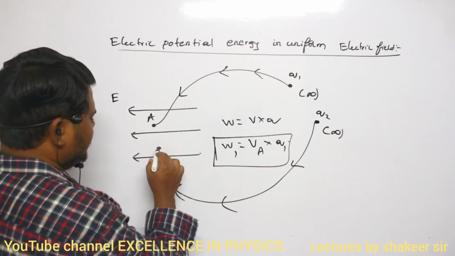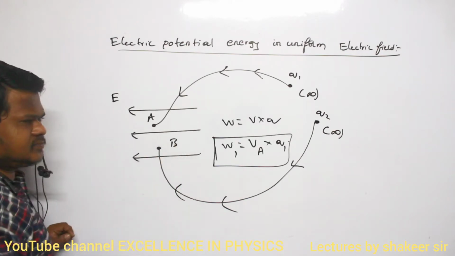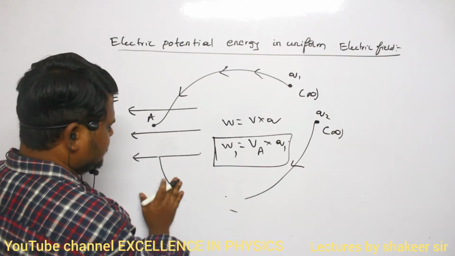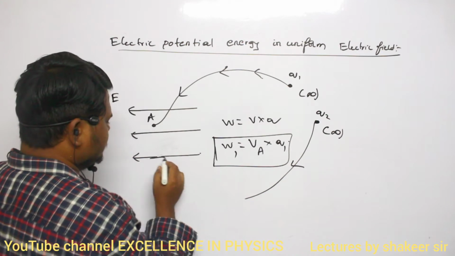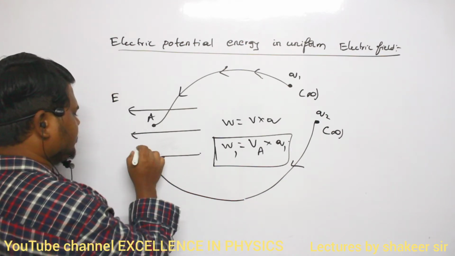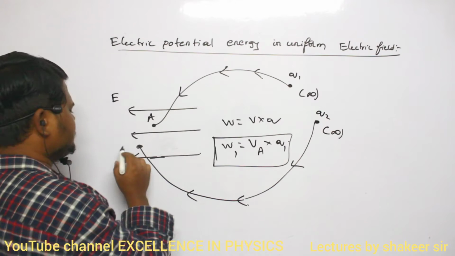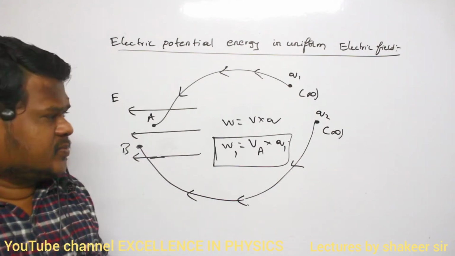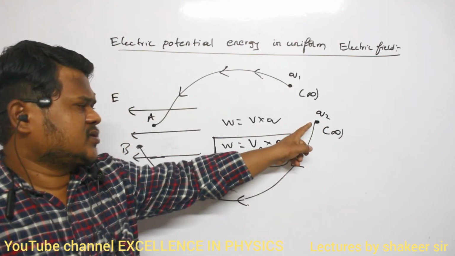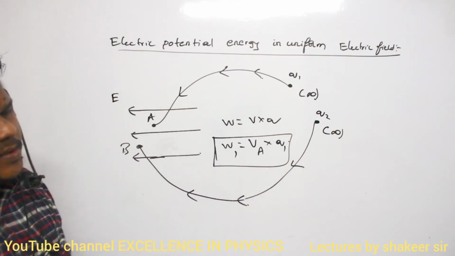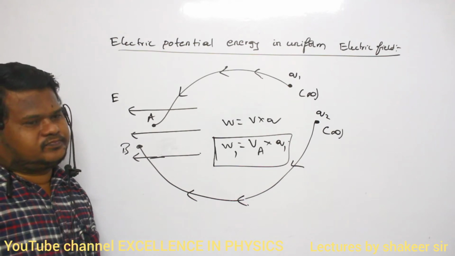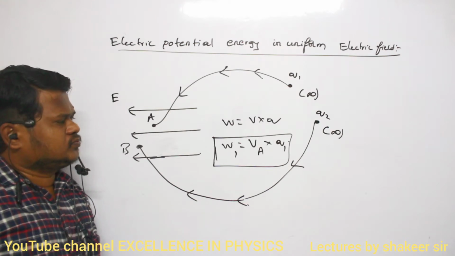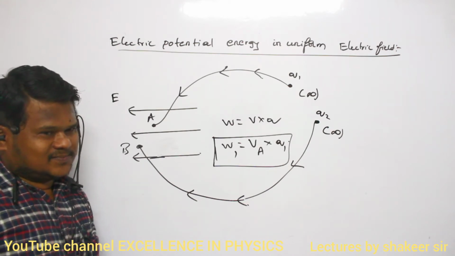So now I am bringing the charge up to point B. Instead of both of them being in a straight line, let us do one thing. We are moving the charge from here to here. So this is point B. Now can you say how much work I have to do to bring charge Q2 from infinity to this point? VB into Q2. Only that one, no other force.